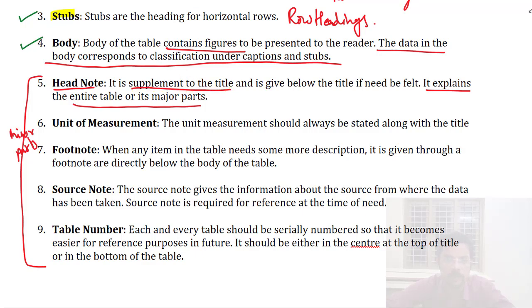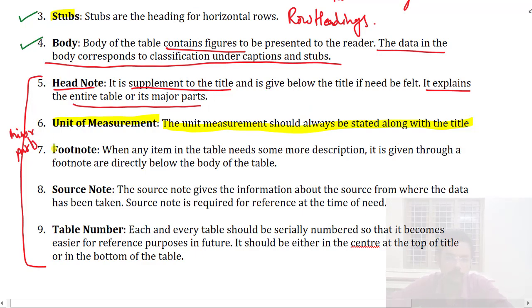Next is unit of measurement. What is unit of measurement? All the units of measurement used in the table will be mentioned along with the title. Units of measurement should always be stated along with the title, whether the numbers are in crores, thousands or hundreds, whatever will be mentioned in the title very clearly.